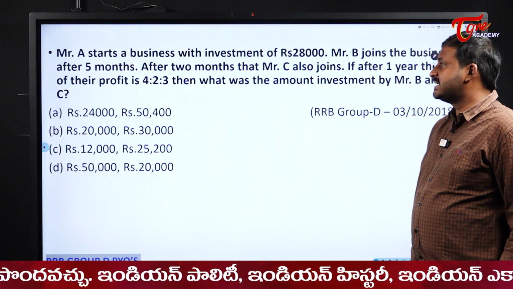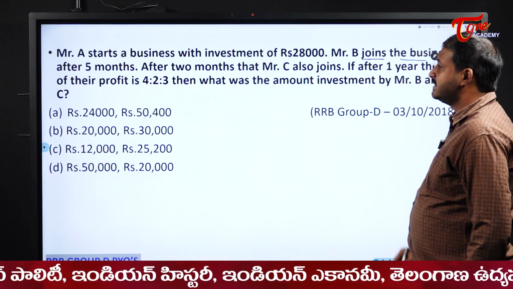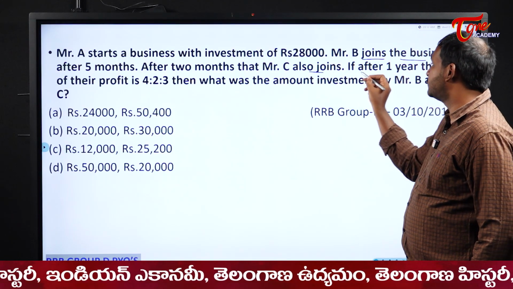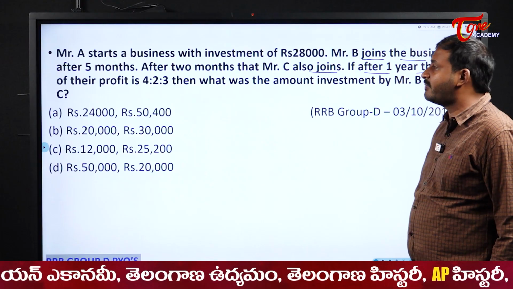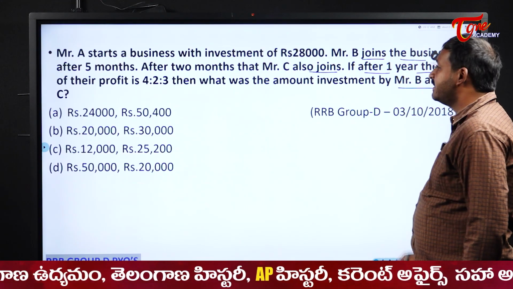Next, see the next one. Mr. A starts a business with an investment of rupees 28,000. Mr. B joins the business after 5 months. After 2 more months, Mr. C also joins. If after 1 year the ratio of their profits is 4:2:3, then what was the amount invested by Mr. B and Mr. C?